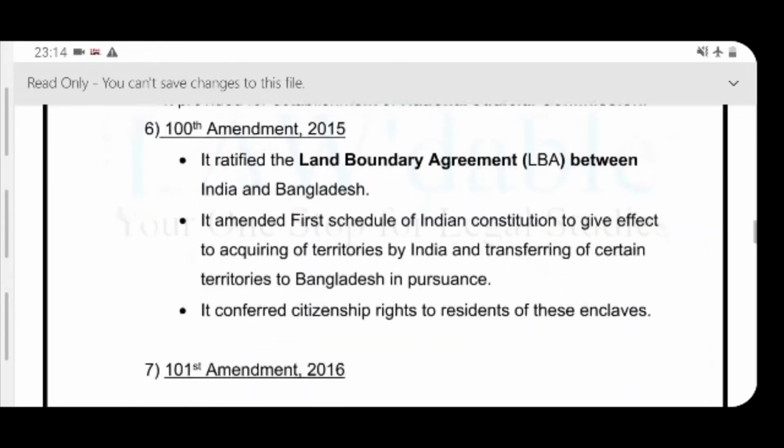So through this amendment, changes were brought in the First Schedule of the Indian Constitution to give effect to territories acquired by India and territories transferred to Bangladesh, and accordingly citizenship rights would be given to the people of those territories which came into India.